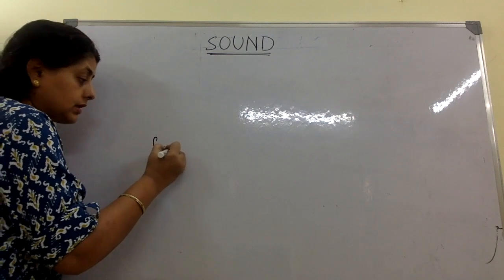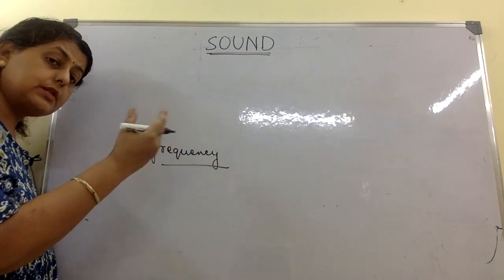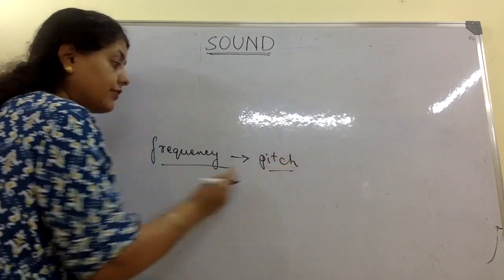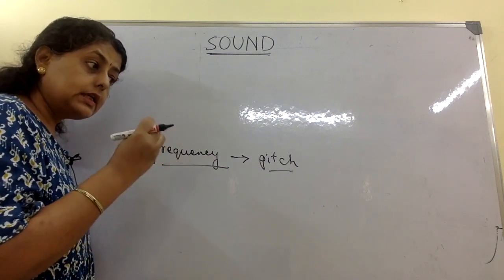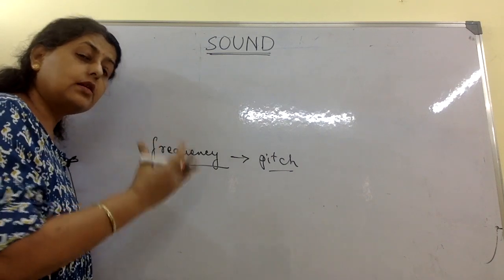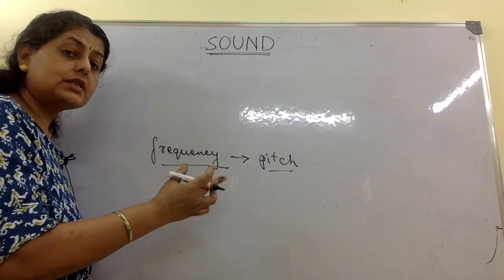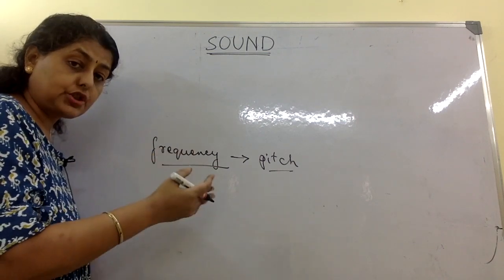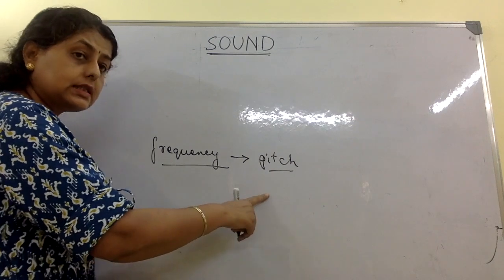Now frequency. As I said, loudness depends on amplitude. Frequency gives us pitch, means pitch depends on frequency. What is pitch? Every person's voice has a different pitch. The voice of ladies is supposed to have a higher pitch, means thinner voice. Men's voice will have a lower pitch, means thicker voice. So pitch is frequency. Higher the frequency, more the pitch. Less the frequency, less the pitch.